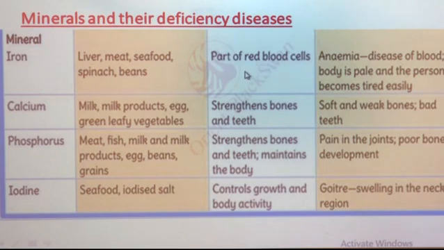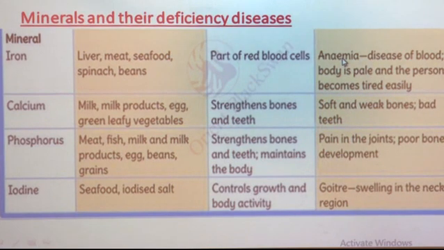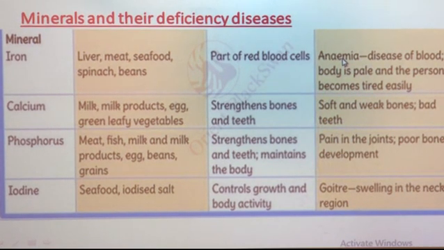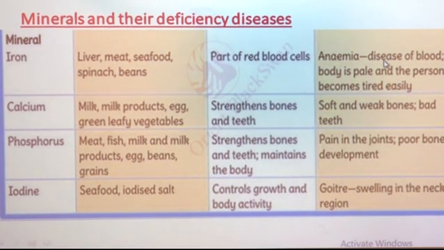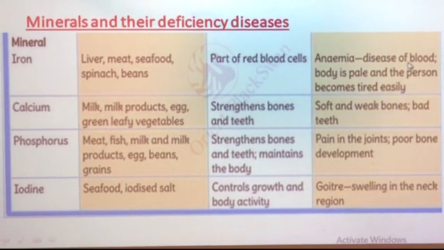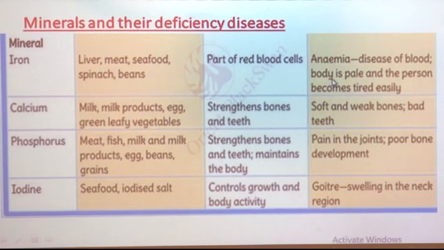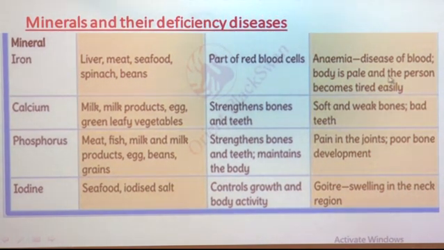The deficiency disease caused due to lack of this mineral is anemia. Anemia is a disease of blood. What is meant by anemia? In anemia, our body is pale, and the person becomes tired easily.